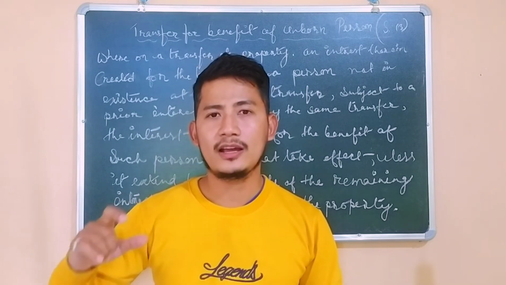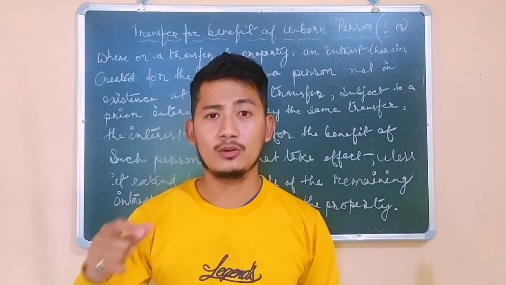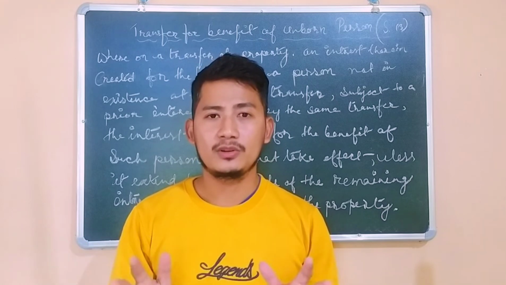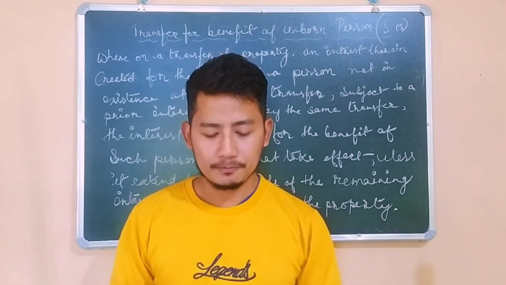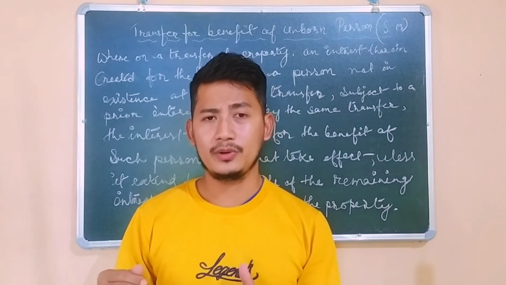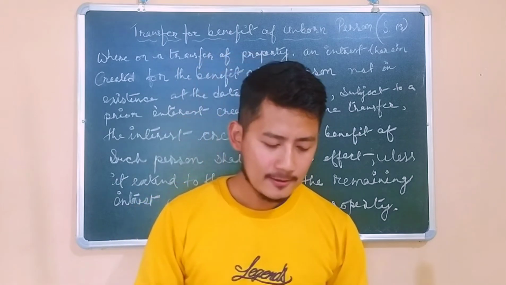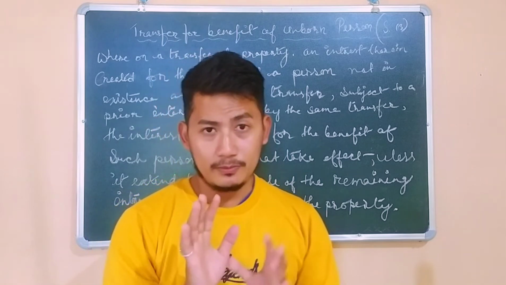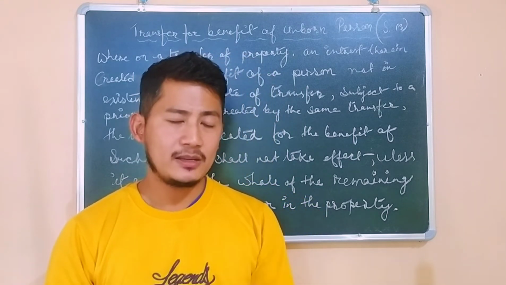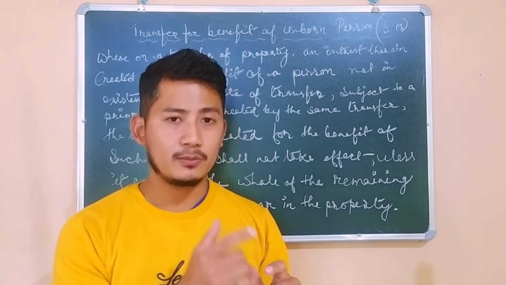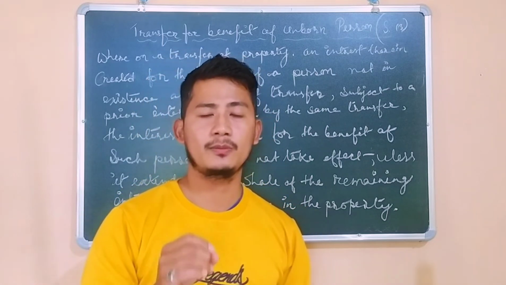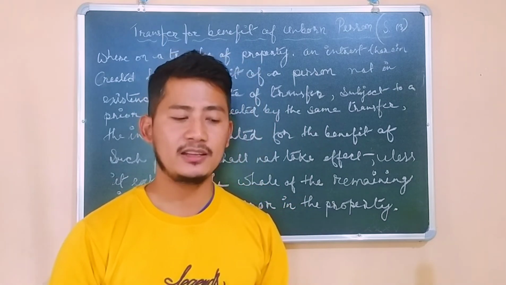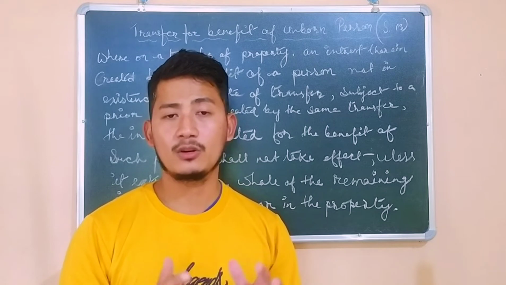It also includes the artificial person or juristic persons, corporeal or non-corporeal, all kinds of persons. Like companies and all this. I hope you know the meaning of corporeal and non-corporeal. So guys, let's understand. Basically, the Transfer of Property Act, as I mentioned, deals with the transfer of property between two living persons. And also, the subject matter of the Transfer of Property Act is immovable property, not movable property.